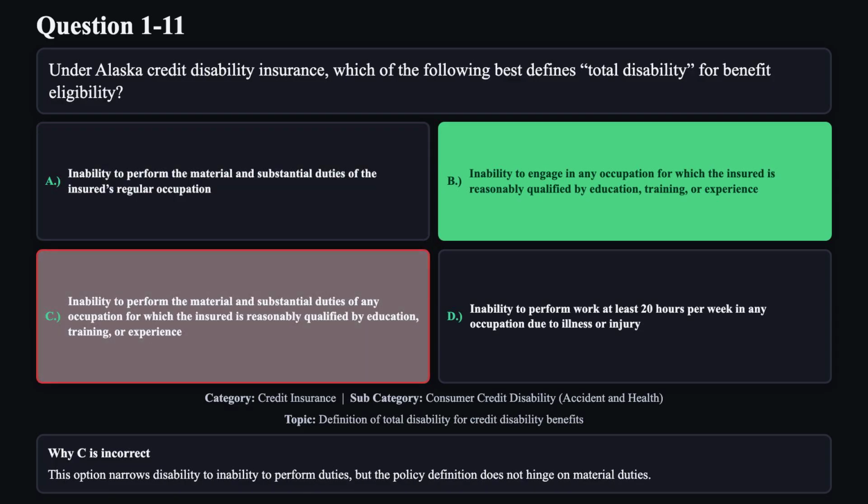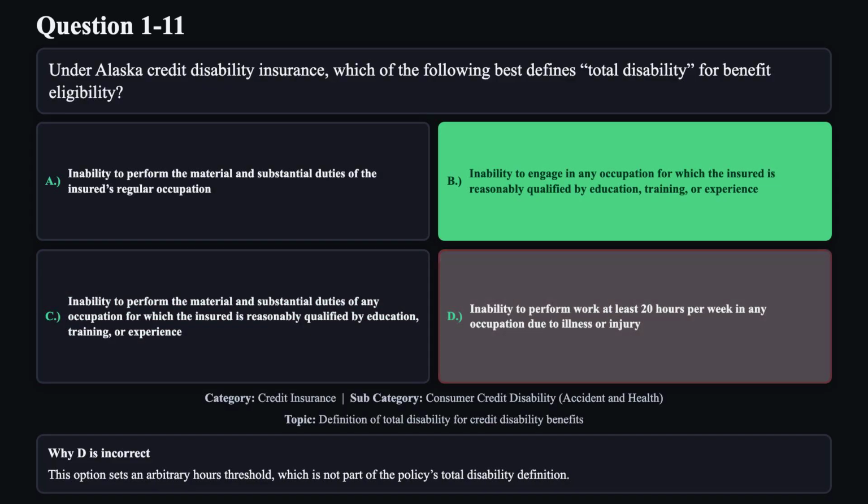Reason C is not correct. This option narrows disability to inability to perform duties, but the policy definition does not hinge on material duties. Reason D is not correct. This option sets an arbitrary hours threshold, which is not part of the policy's total disability definition.